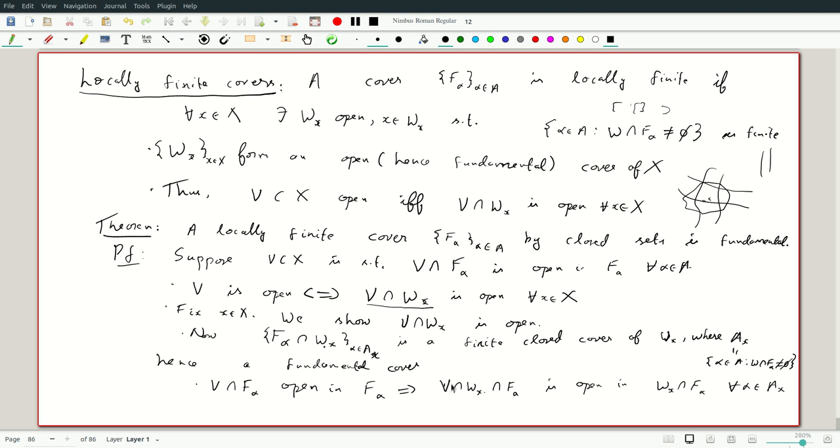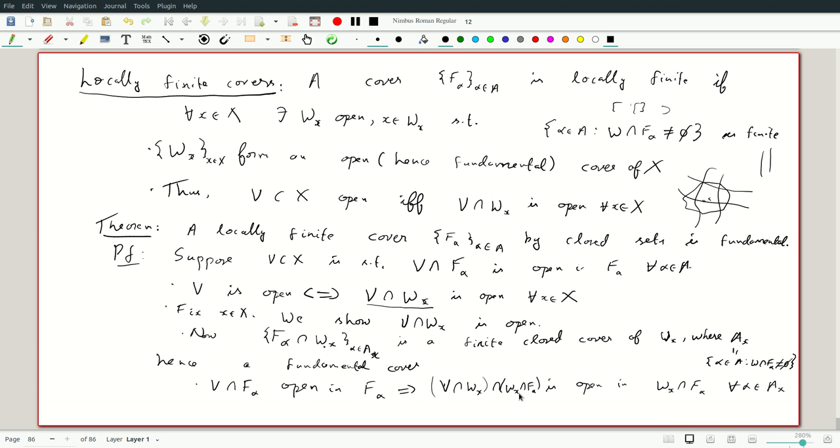But then this is a fundamental system, right? So the F alphas are a fundamental system. Perhaps I should really write this as V intersection Wx intersection Wx intersection F alpha to get things exactly correct. Let's write it that way. The two Wx's make no difference, but they let you align correctly with the hypothesis.